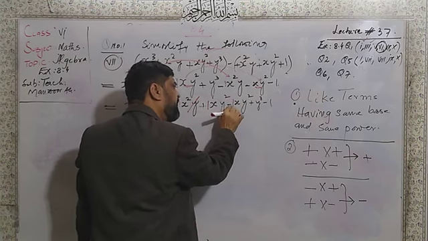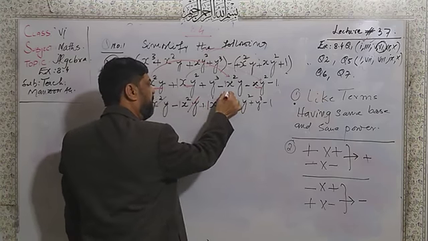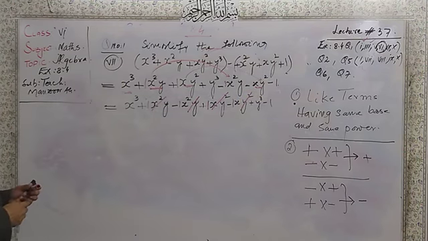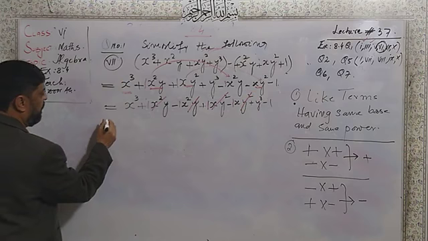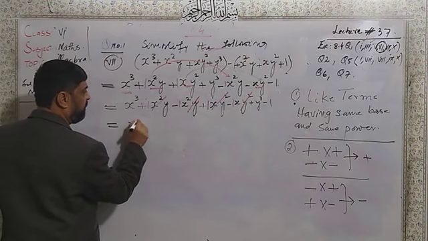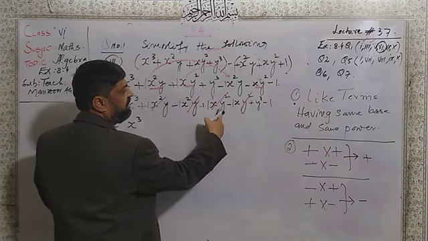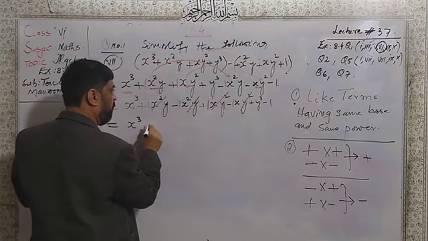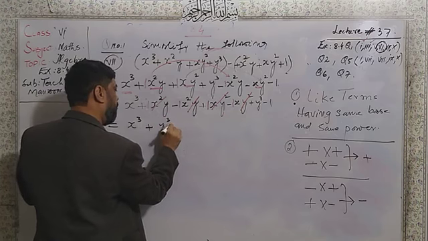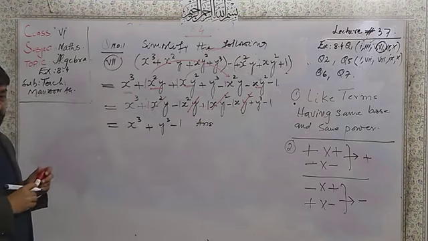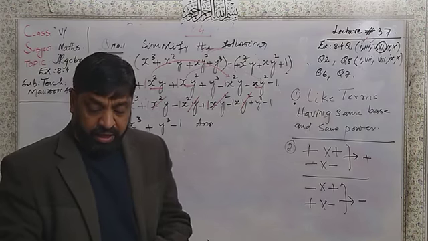Because of the opposite sign, they will be cancelled with each other. Now, what are the remaining values I have got here? I will write here x cube, this is cancelled, this is cancelled, this is cancelled. I have only y cube minus 1. So, dear students, this is the answer that I did.